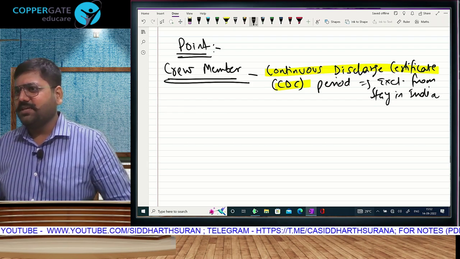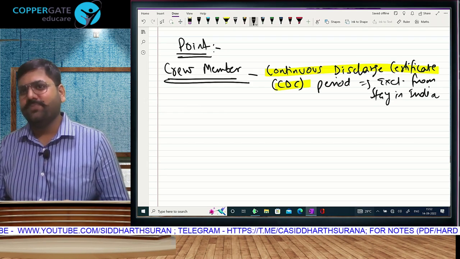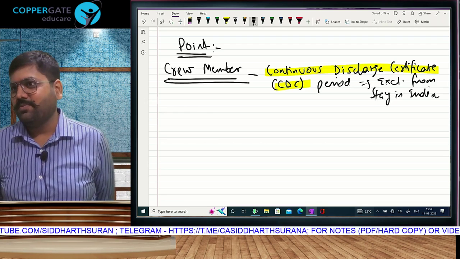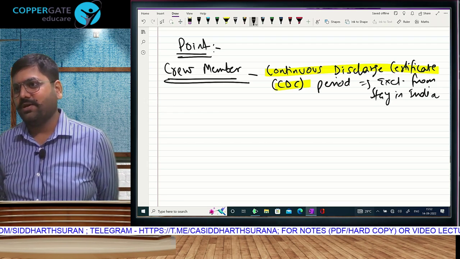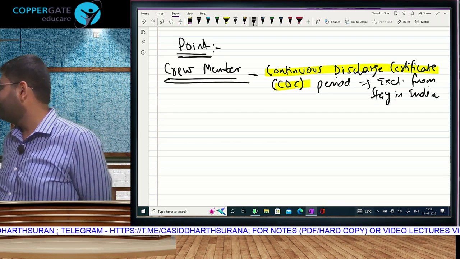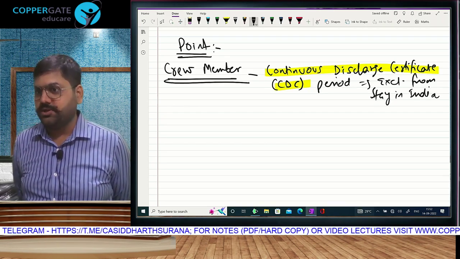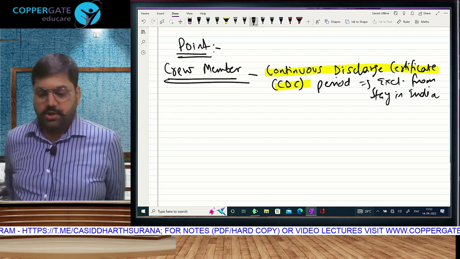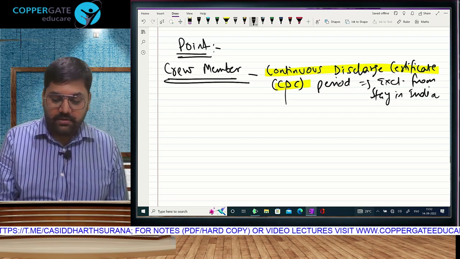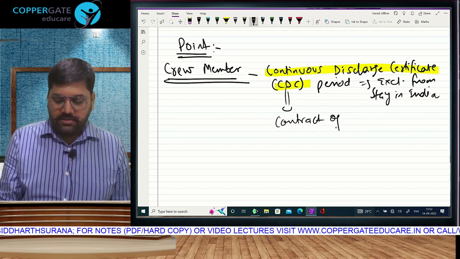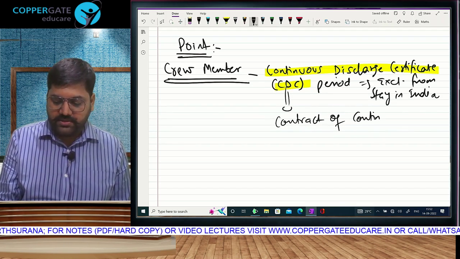We know CTC in salary, or you may not know that also because you have not had the experience of doing a job. CTC is cost to the company. What is this CDC? I'll tell you. Whenever a ship is going on a journey, you have to sign a contract with the company. This is a contract of continuous service.